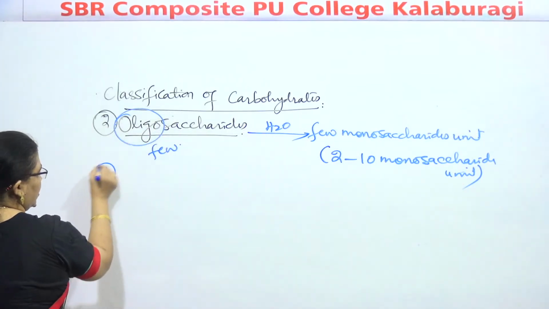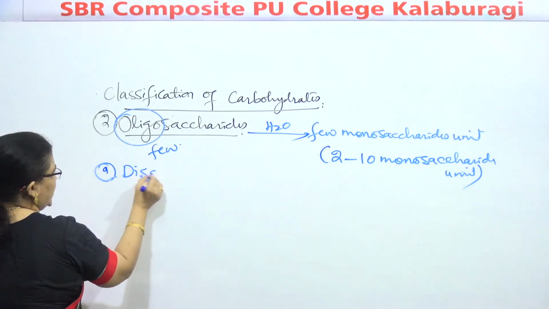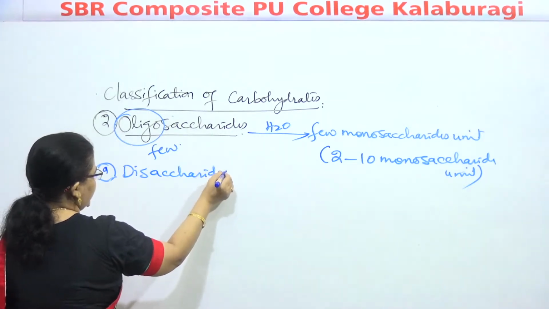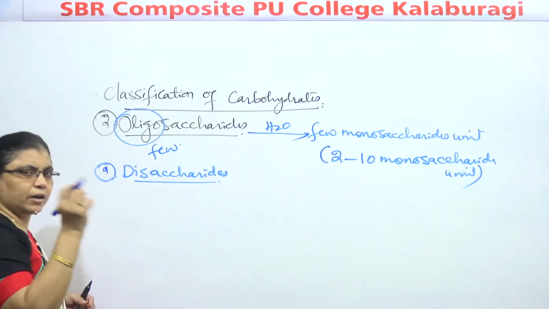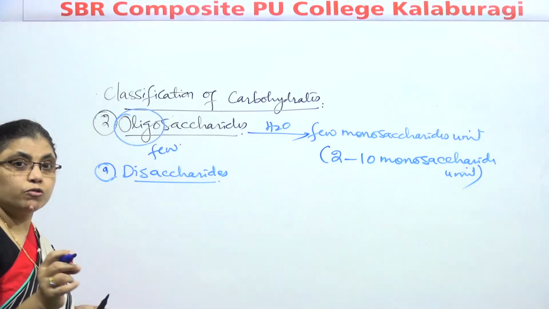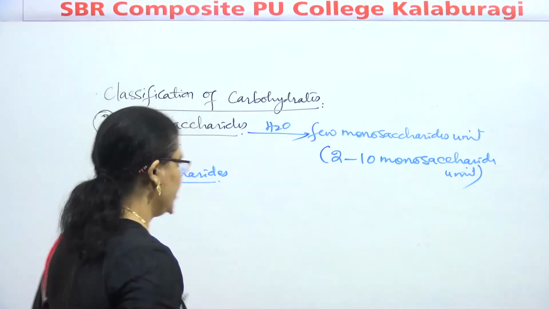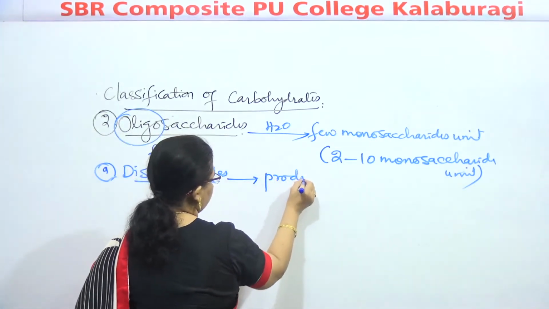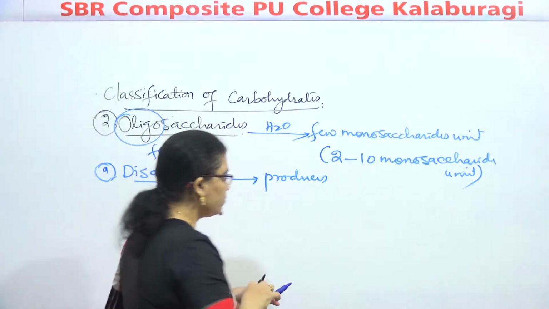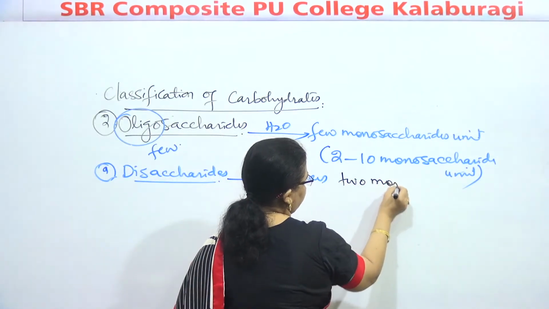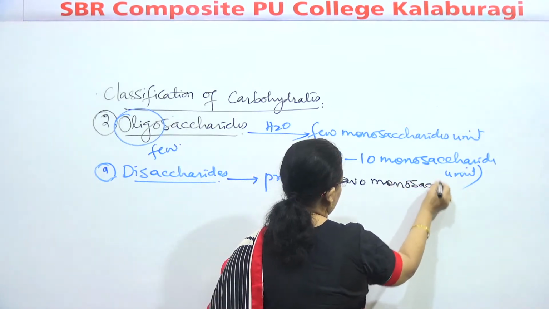First one is disaccharide. The name itself indicates. What does it indicate? Disaccharides are ones which produce 2 monosaccharide units. That's why I'm changing the color of the pen.